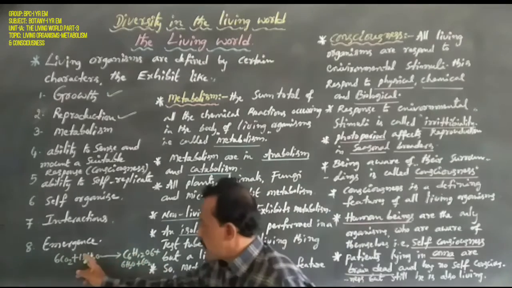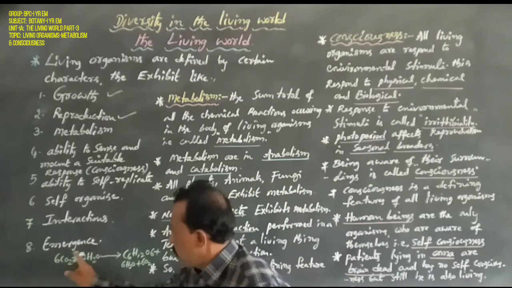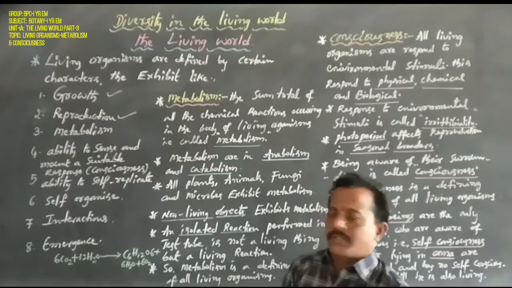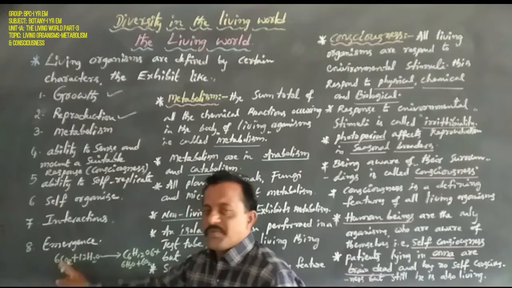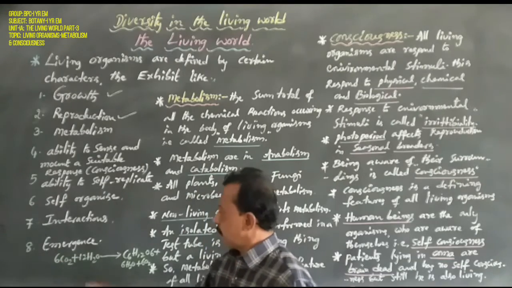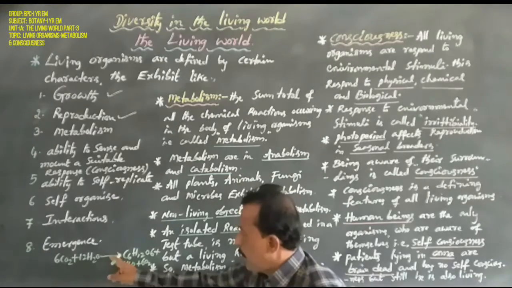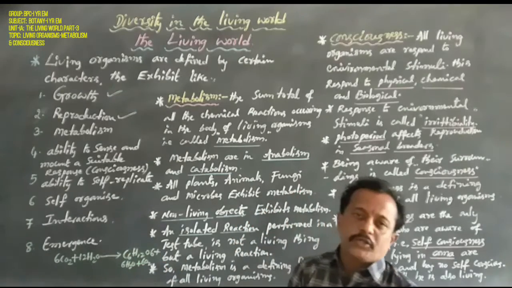In this photosynthesis chemical reaction, these two are raw materials or simple molecules, such as CO2, that is carbon dioxide, and H2O, that is water, which form one larger molecule.